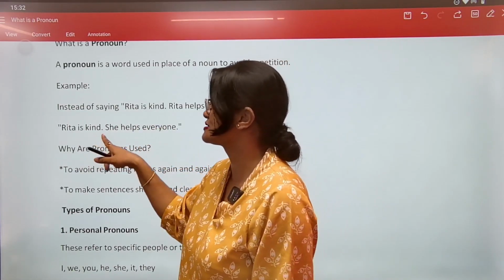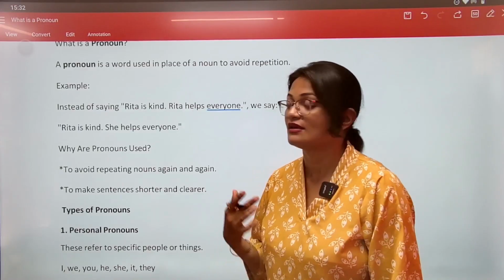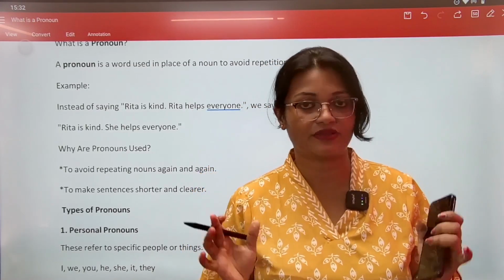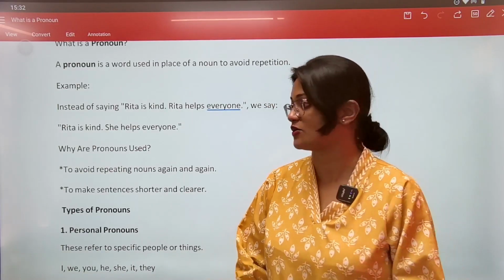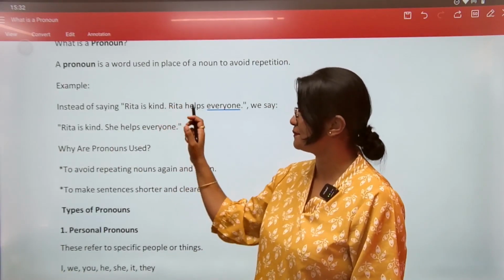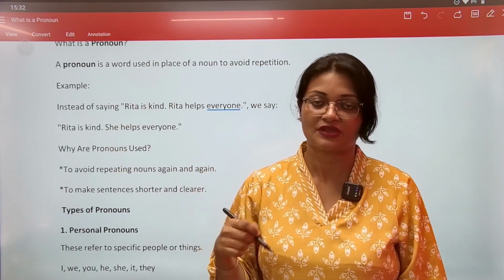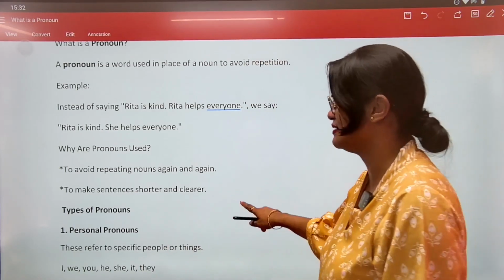Okay, Rita is kind. She helps everyone. ये जो word है she, this word is a pronoun. So these are such words which are used instead of a noun. तो यहाँ पे Rita एक proper noun था, उसके जगह पे we have used the pronoun she instead of the noun.